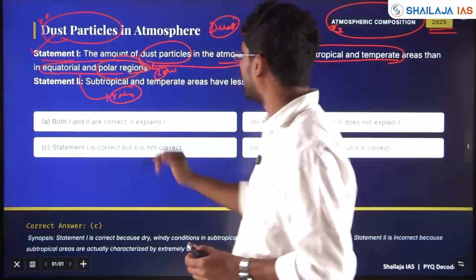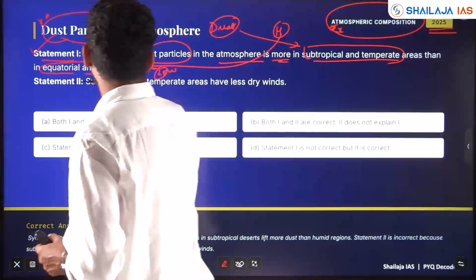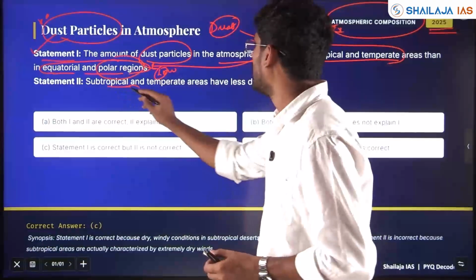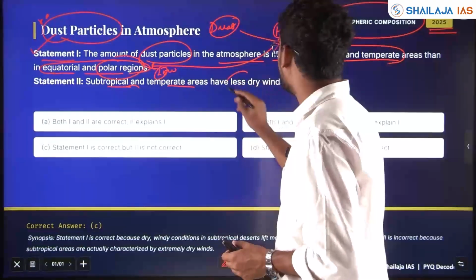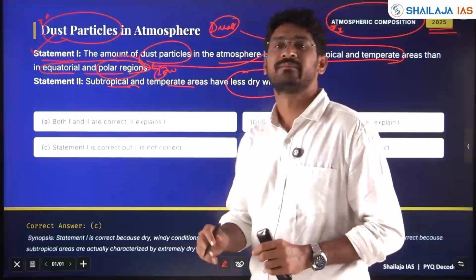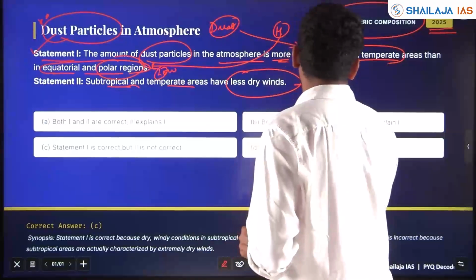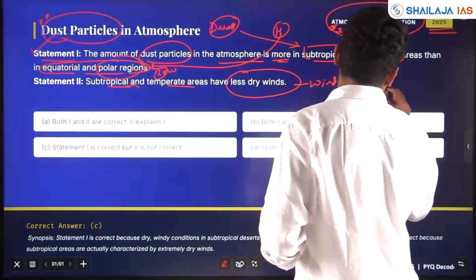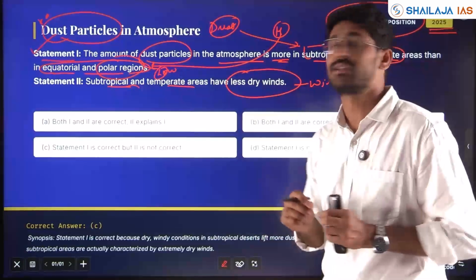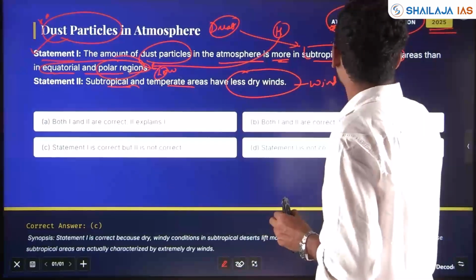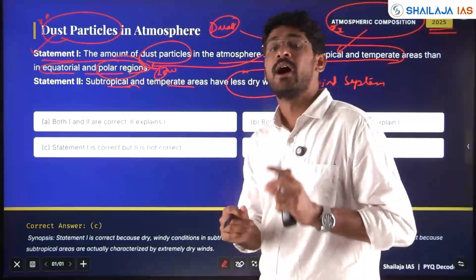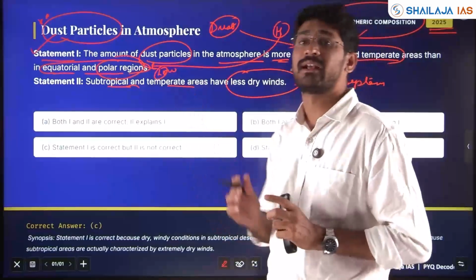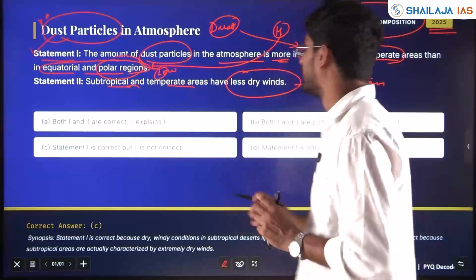Now we will see statement 2. Subtropical and temperate areas have less dry winds. Wind system is linked with geographical locations, linked with atmospheric composition, linked with what are the characteristics of dust particles and how they behave in the atmosphere.